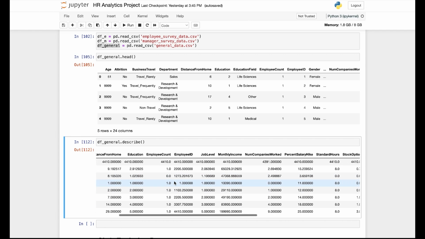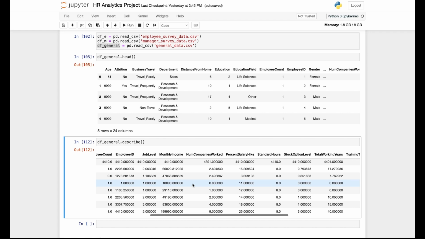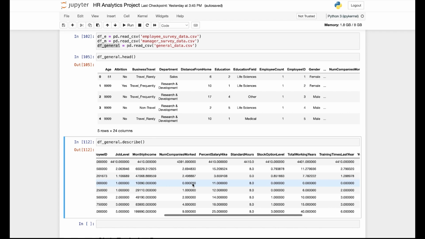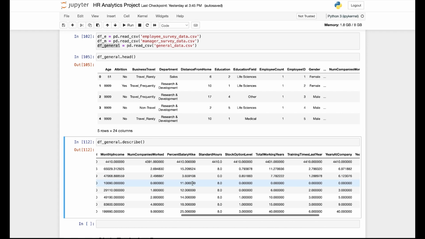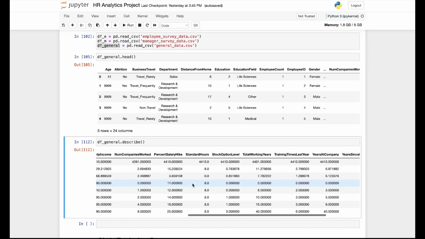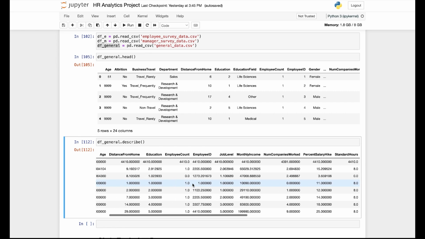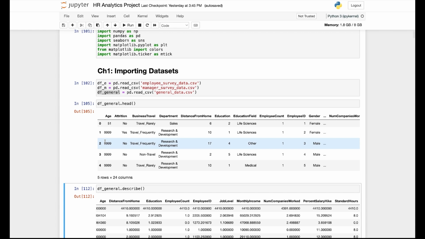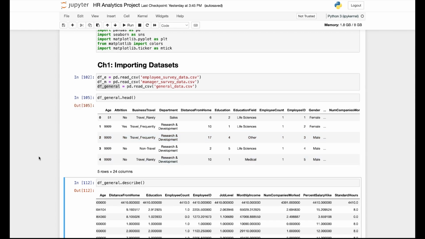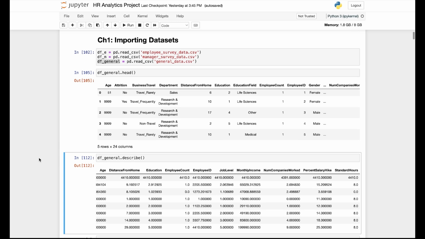I'll quickly skim through and see if there's anything weird that catches my eye. But yeah, I don't see anything weird pop up. Maybe we'll catch something else later. So these are some of the tools that we can use to do a quick EDA, basically exploration of the data.